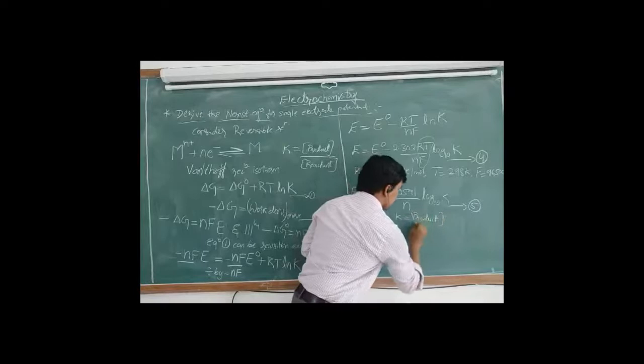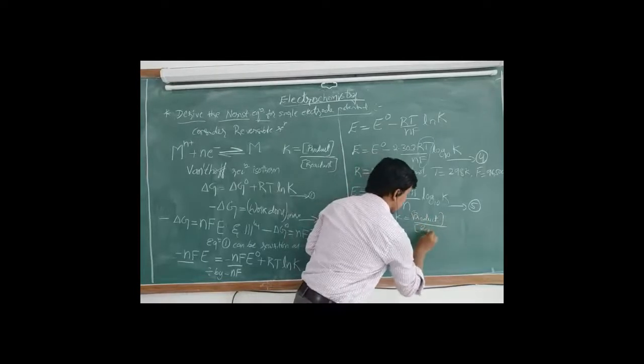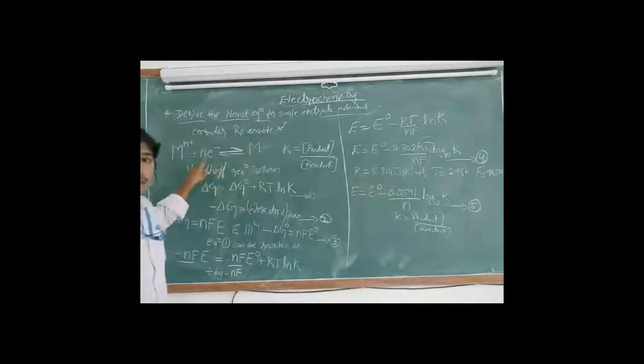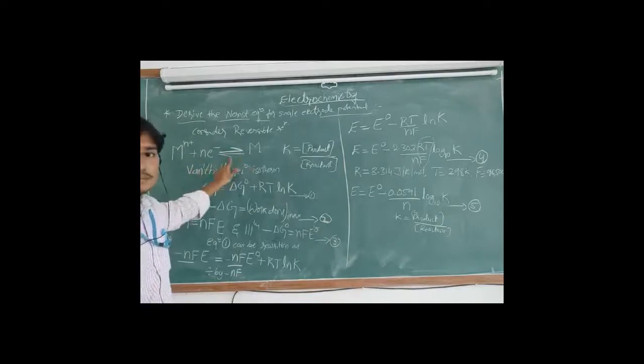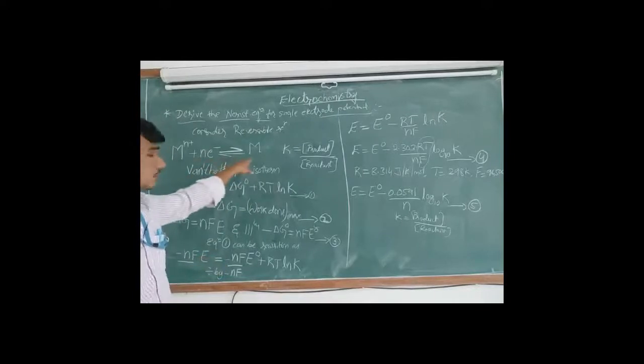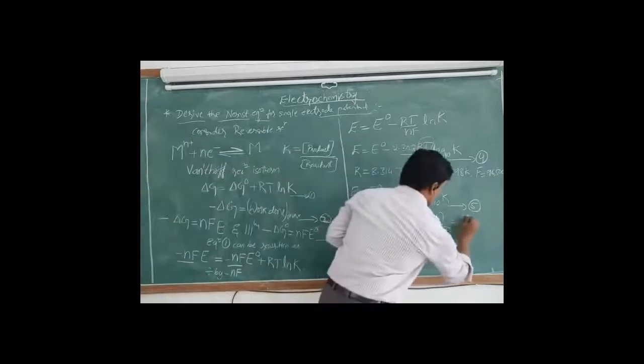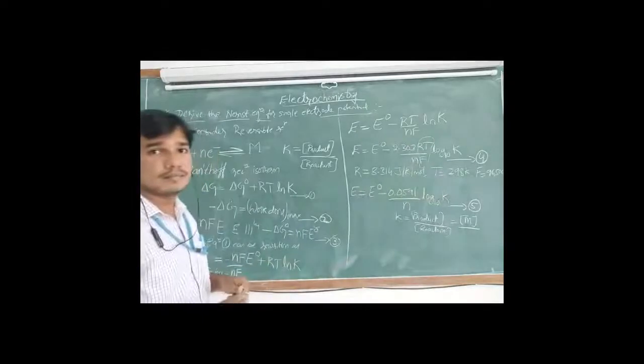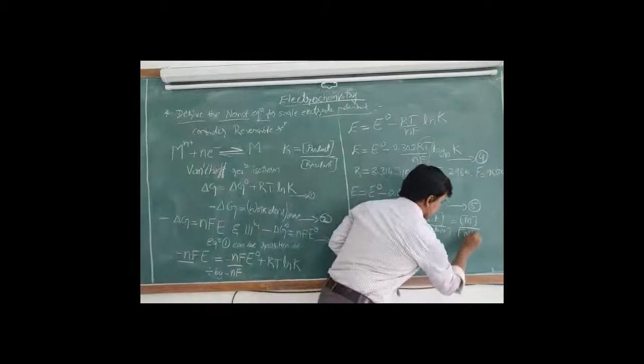You observe this equation, which one is product and which one is reactant? Capital M is the product, and the reactant is Mn+.